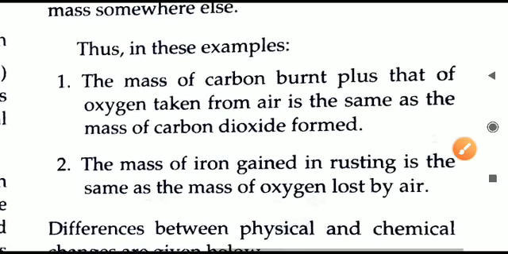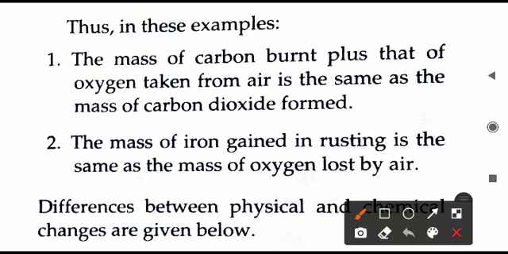You can understand this with the carbon you are burning: its mass is reducing, but when carbon is burning, it is combining with oxygen gas. We all know that oxygen is required for burning, for combustion to take place. So if we add the mass of oxygen and carbon together, we will get the mass of carbon dioxide.